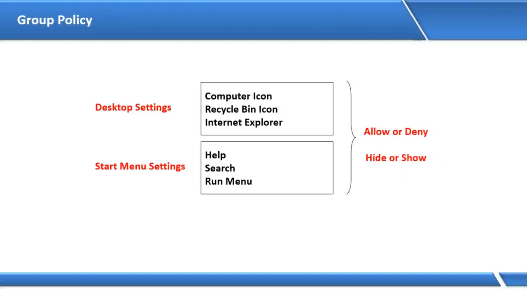But we have one more option here, hide. So what is the difference between deny and hide here? On most of the items, Microsoft has given allow and deny, and on some items, Microsoft has given hide also. Now what is the difference between hide and deny?